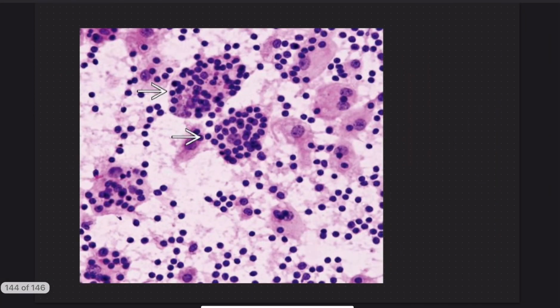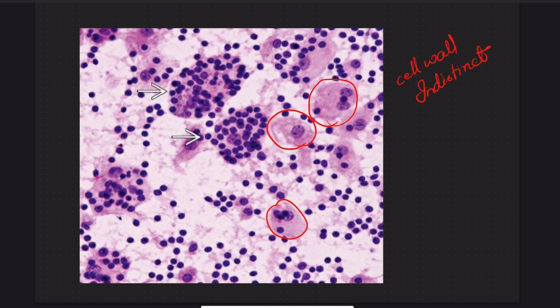This is the histopath image showing you the histiocytes. All these are the histiocytes. They show a syncytial pattern. The cell wall is indistinct, so you don't know where the cell begins and where it ends. It gives an appearance of syncytium because you cannot define the cell borders. The cells appear to be merging with adjacent cells, giving a multinucleate appearance.